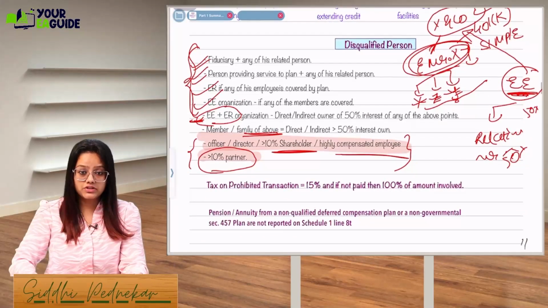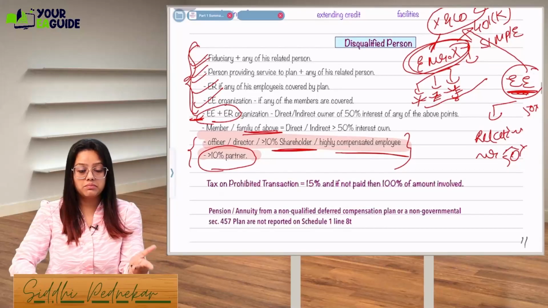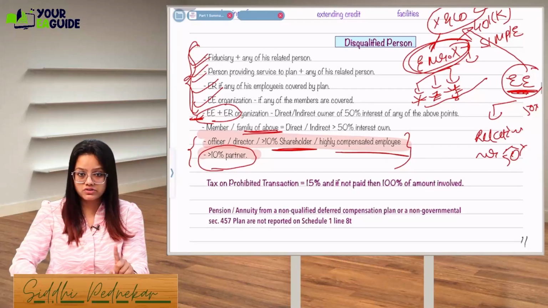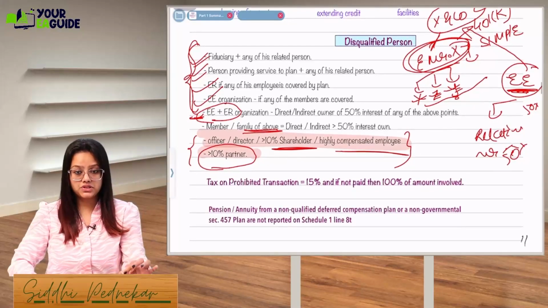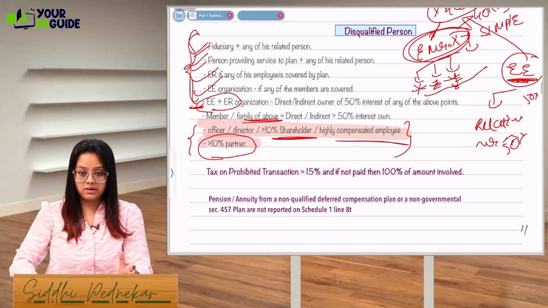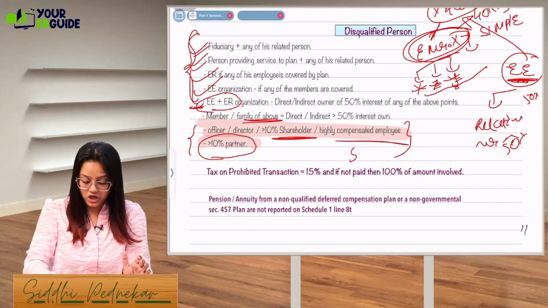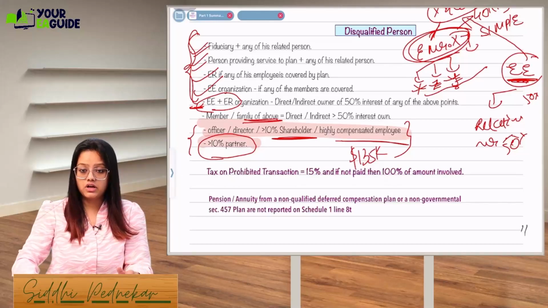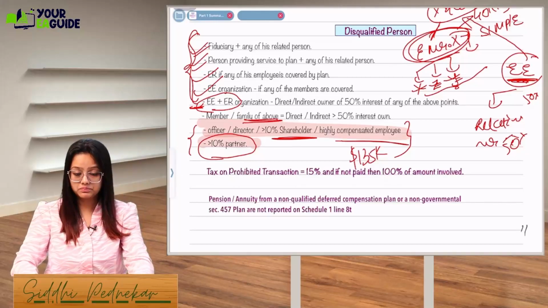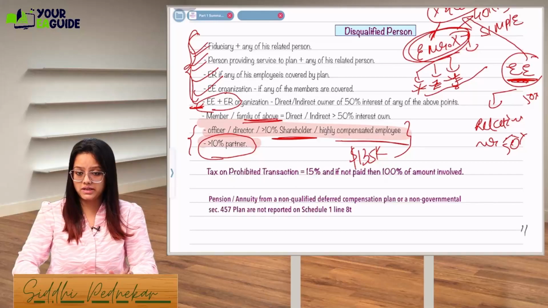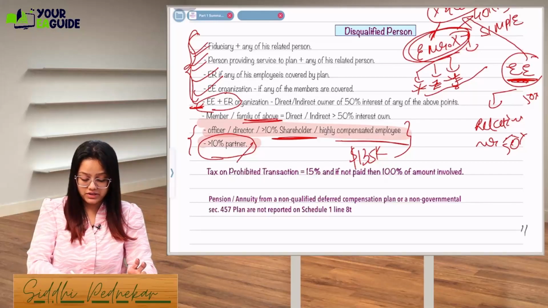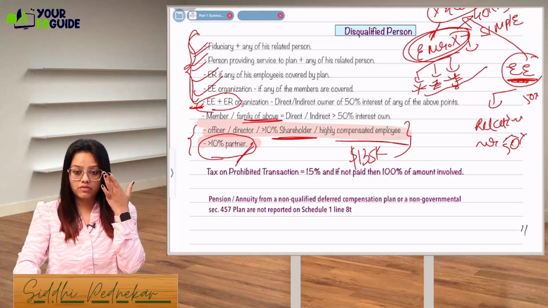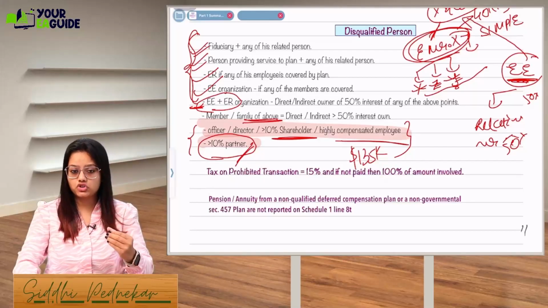So it is an officer or director of a company, a more than 10% shareholder, here a 2% shareholder is not included, or a highly compensated employee. What do you mean by highly compensated employee? Someone who is earning more than $135,000 during the whole year, right? That is called a highly compensated employee. And a partner, if he has more than 10% partnership interest.